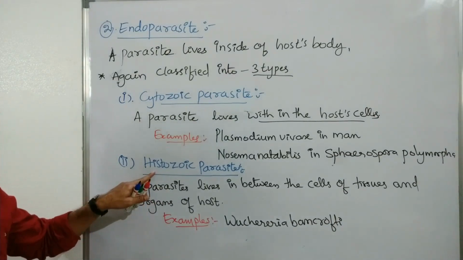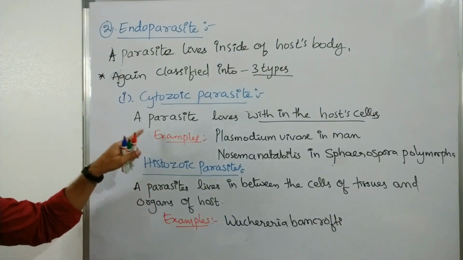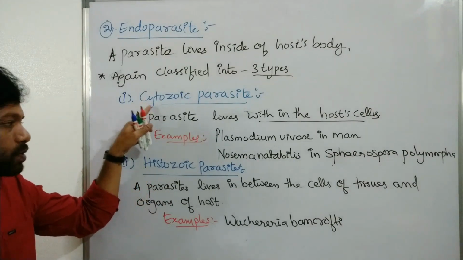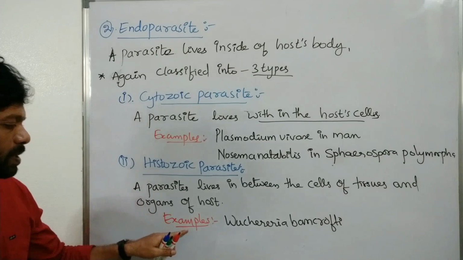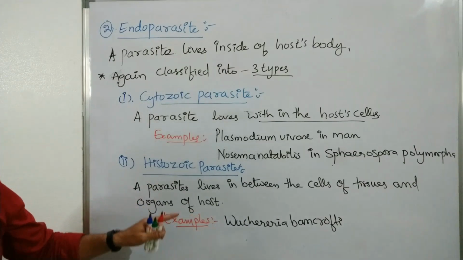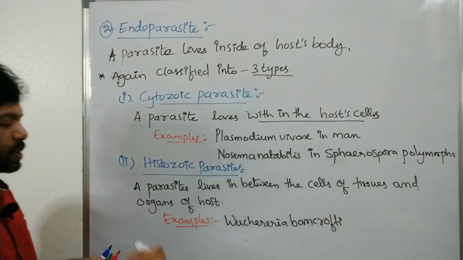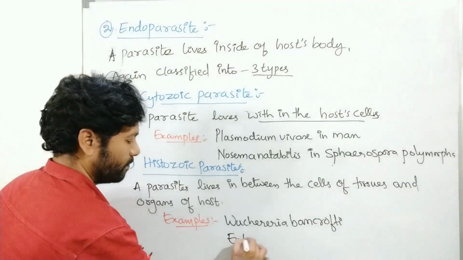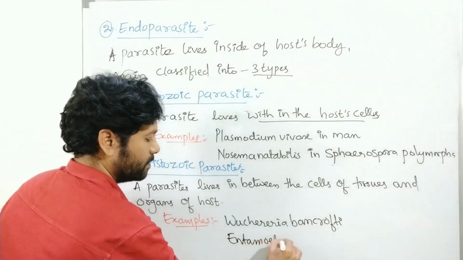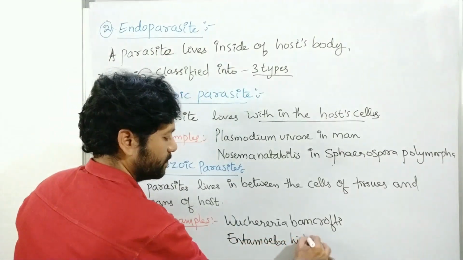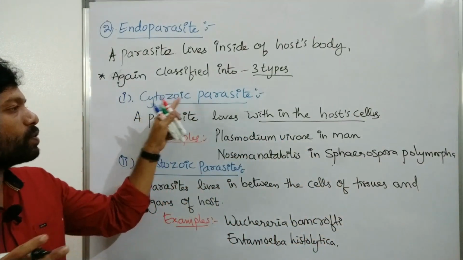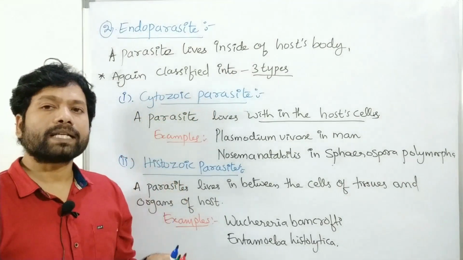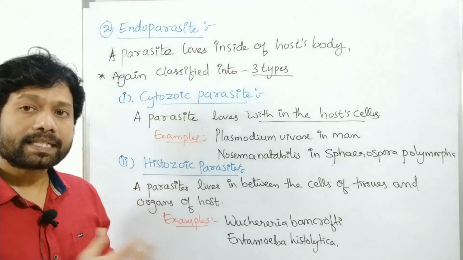So cytozoic parasite and histozoic parasite. And the third one, let's discuss the third type,